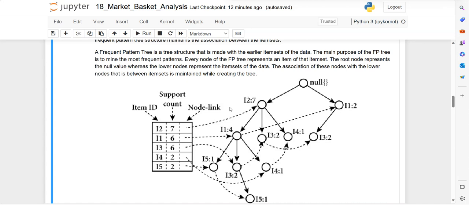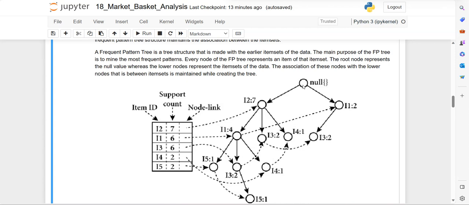Here you need to understand what the nodes represent. Every node of the tree represents an item set. For example, this node is representing item set 2 with the support count 7. And what does the root represent?